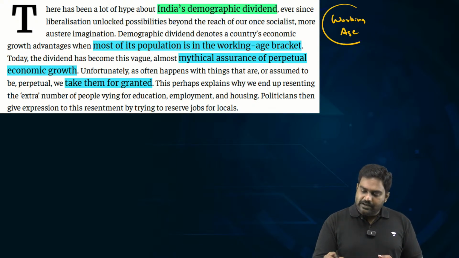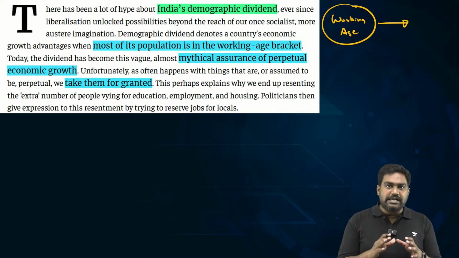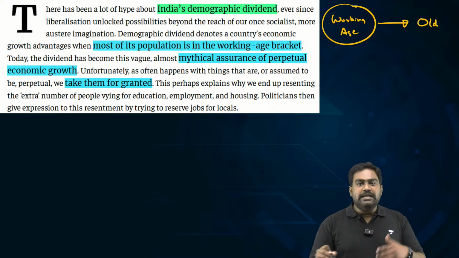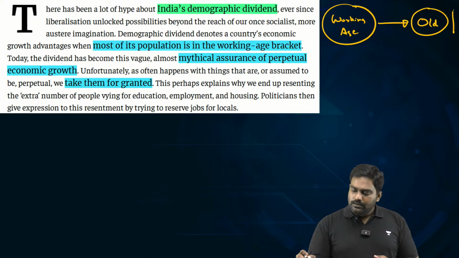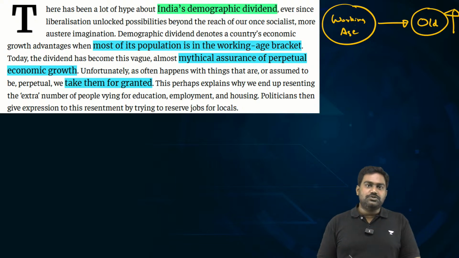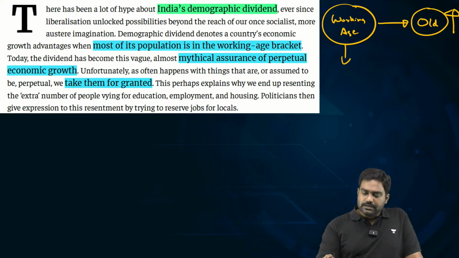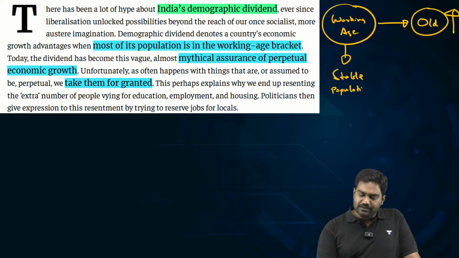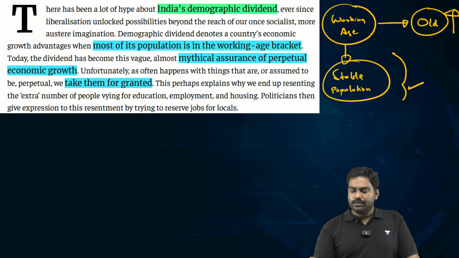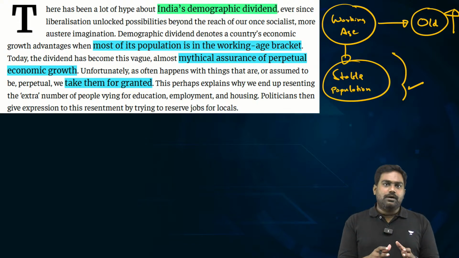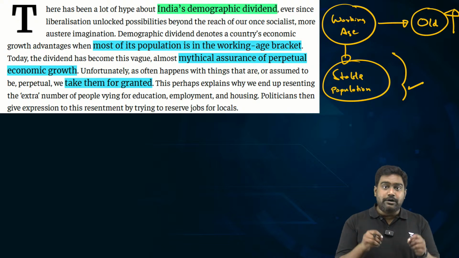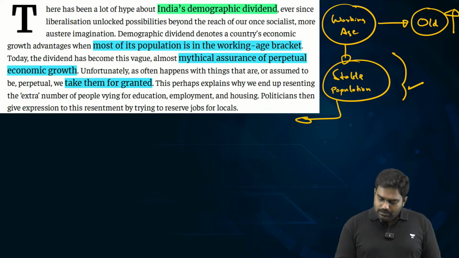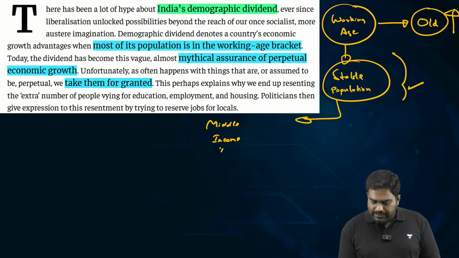Today, we might have the majority of our population in the working age category, but 20, 30, 40 years down the line, we all will become old, which means your old age population will rise. And if you cannot maintain a stable population, that country will be in trouble. If you don't tap and harness your demographic dividend right now, the country could be trapped in what we call the middle income trap.